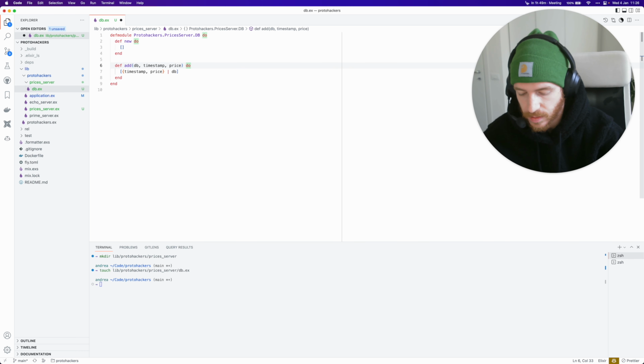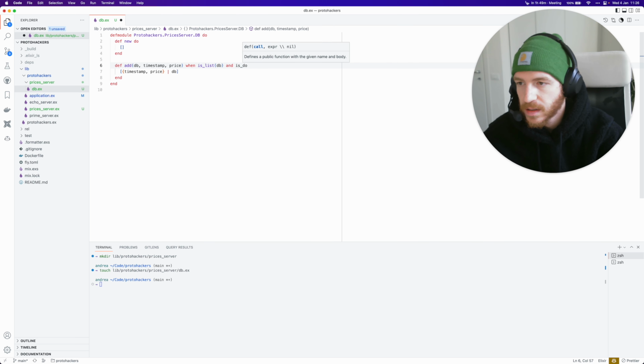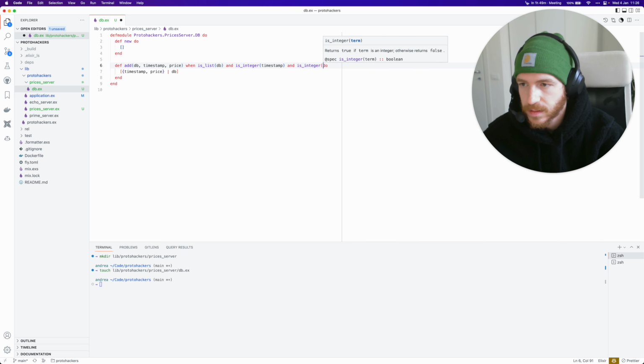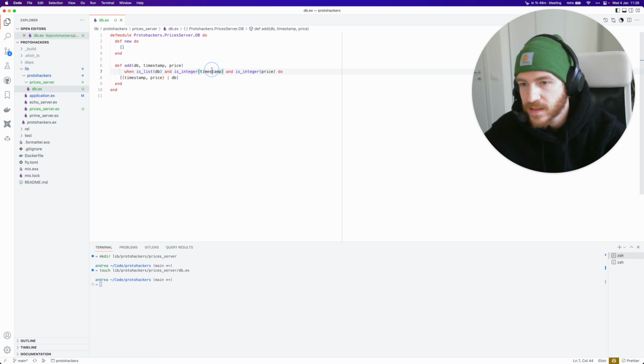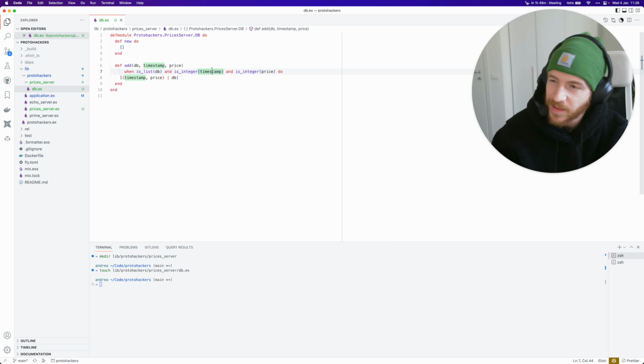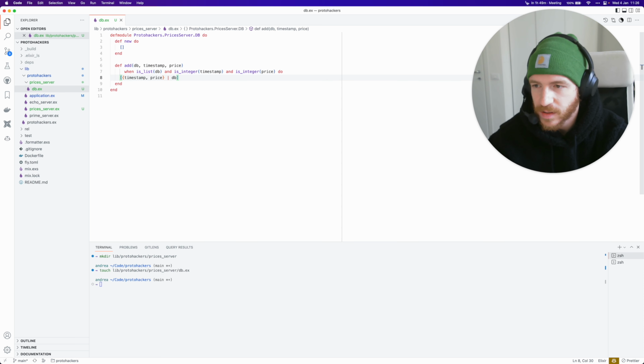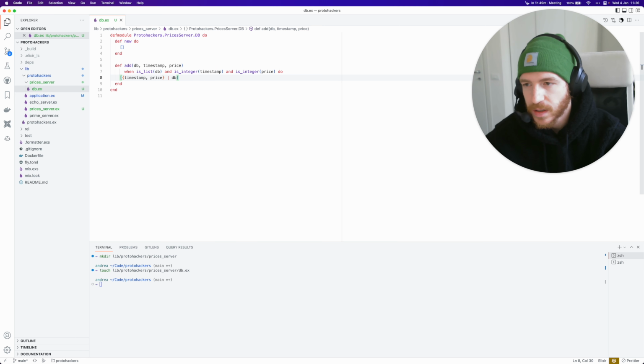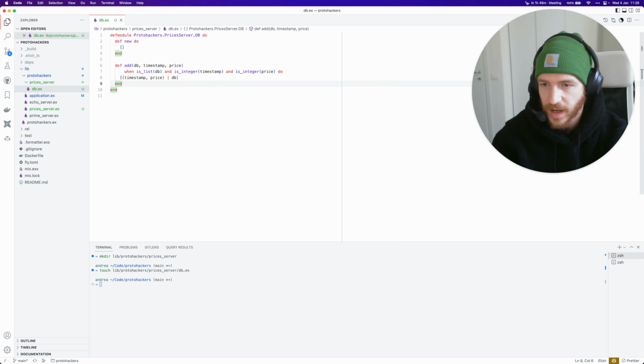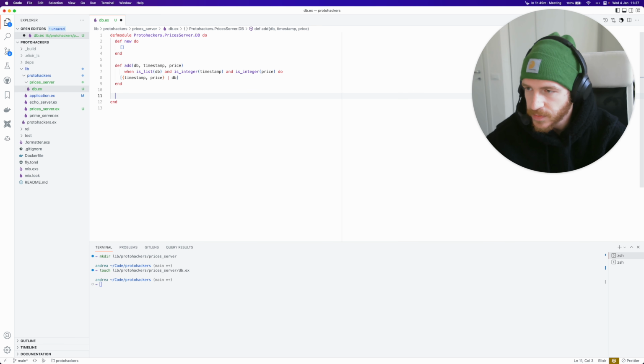One thing that I like to do is say when is_list(db) and is_integer(timestamp) and is_integer(price). I really like to use guards. Again, it's a make-believe type system at runtime, but it's better than not having it, I think. It makes the code a little more verbose, but it's so much better to check these things at the boundaries. So I usually don't add guards to private functions. I only add them to public functions, so that when stuff comes into a module, it has the right type. So this function is pretty straightforward.